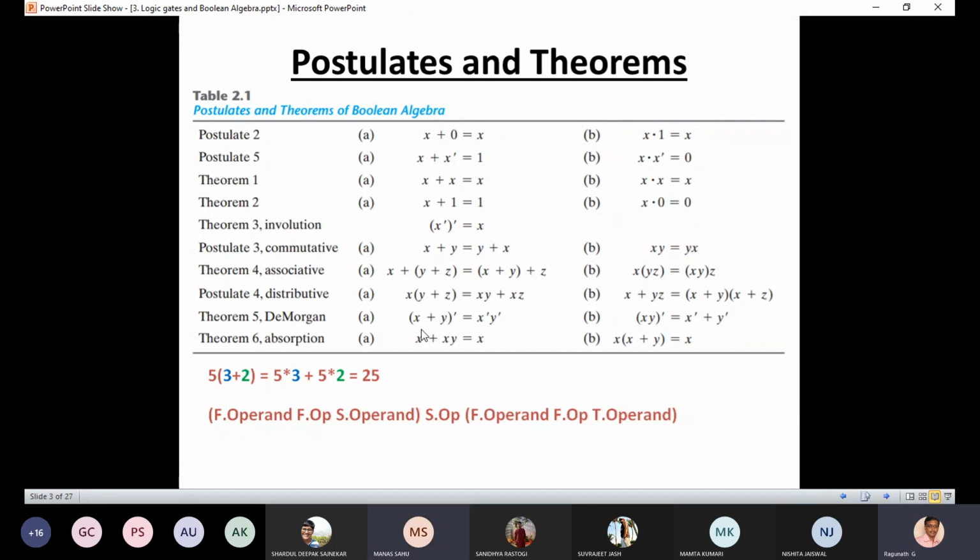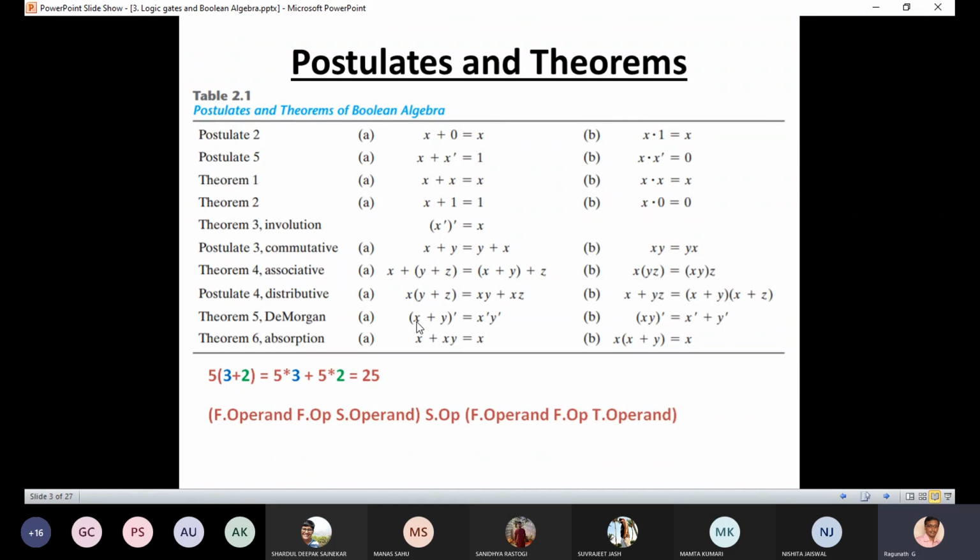Okay, and De Morgan's. When do we have to use De Morgan's? If you have an expression with the whole bar, then we can apply De Morgan's. And there are two things you should keep in mind in De Morgan's. In the LHS, if you have the true form, in the RHS you have to write it in the complement form, and vice versa. And plus is replaced by the dot and vice versa.